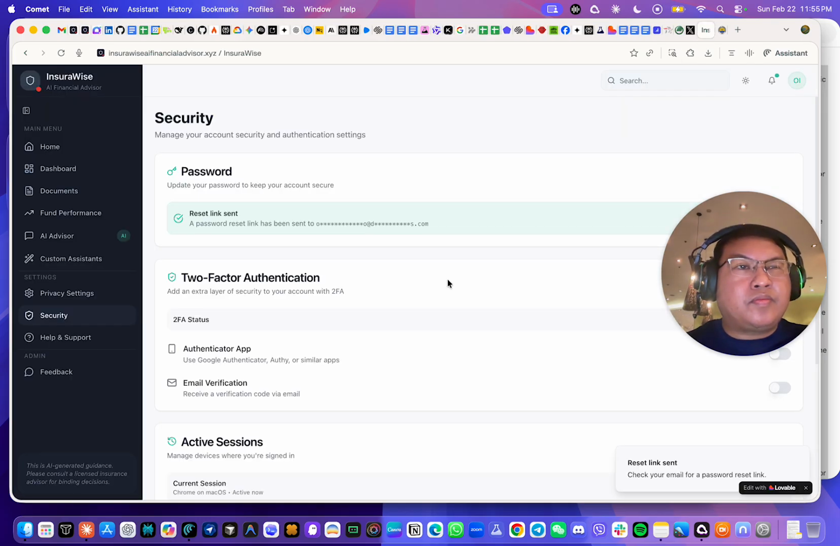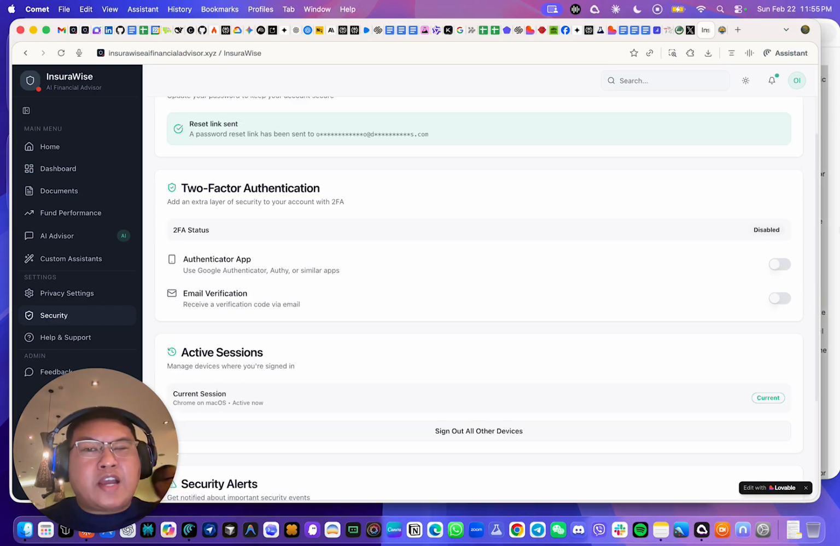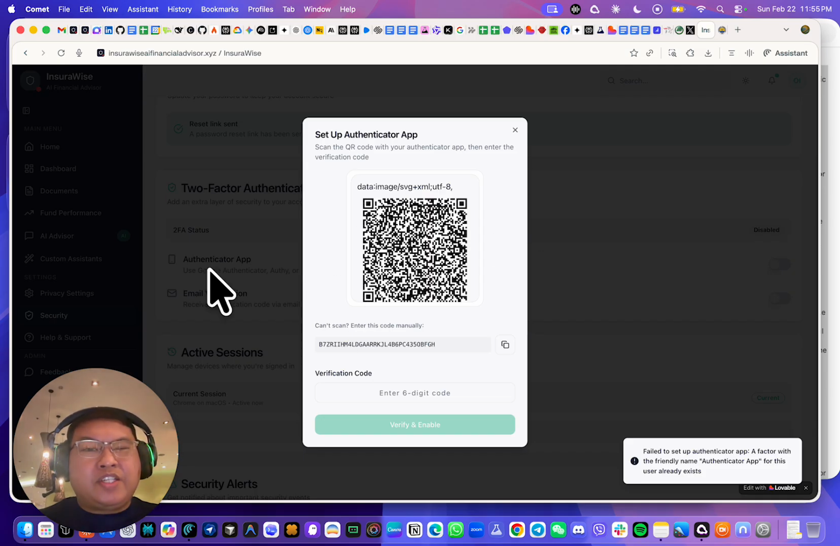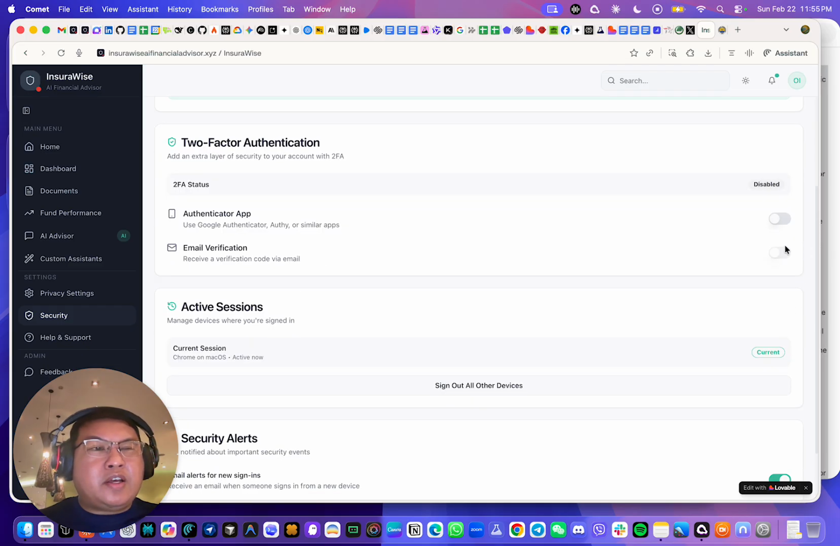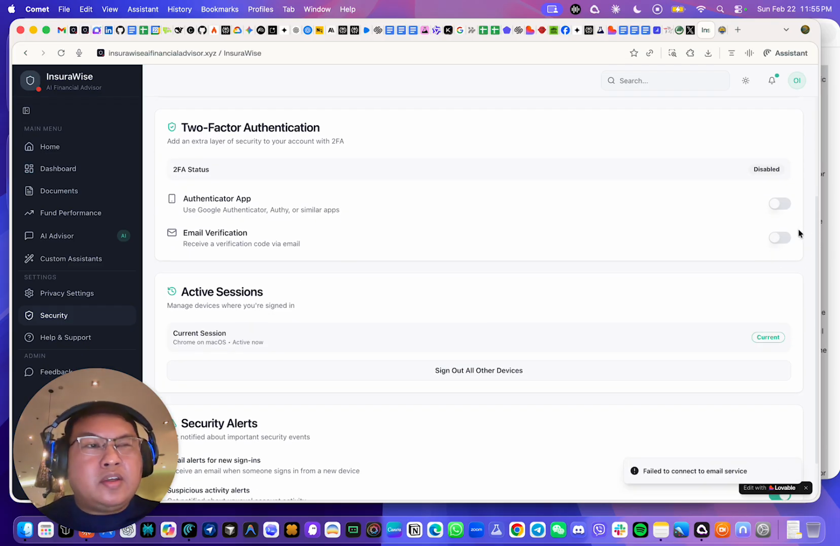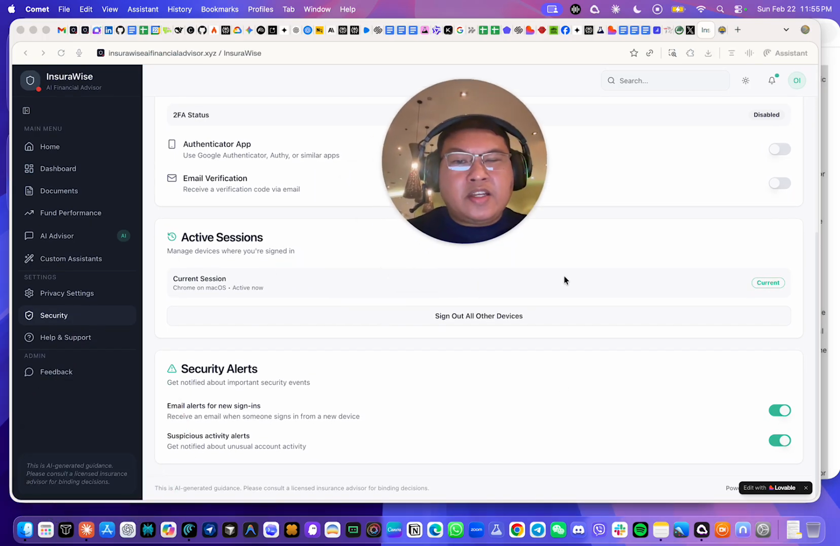And then you can also enable authentication. Let's say you want to enable authentication on your app, you just have to scan this QR code. Or you can also enable email verification. Currently, we will be working on this to enable this service. And then also, you can sign out on all other devices, and then security alerts as well.